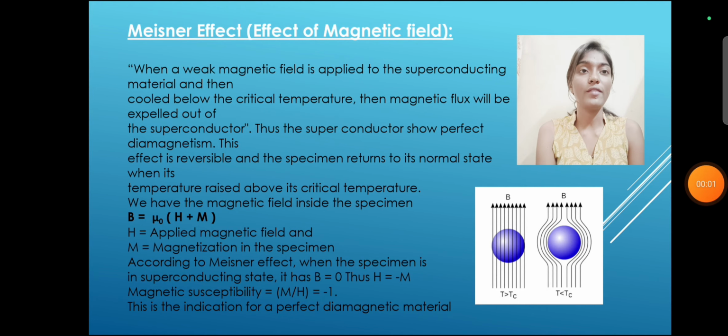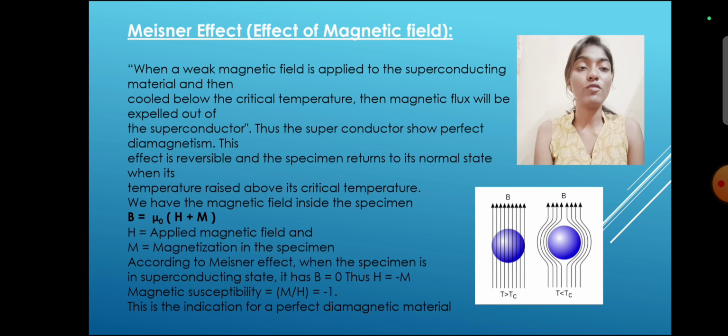Meissner effect of magnetic field. When a weak magnetic field is applied to the superconducting material and then cooled below the critical temperature, the magnetic flux will be expelled out of the superconductor. Thus, the superconductor shows perfect diamagnetism. This effect is reversible and the specimen returns to its normal state when its temperature is raised above its critical temperature.